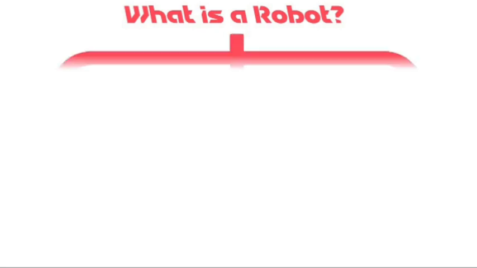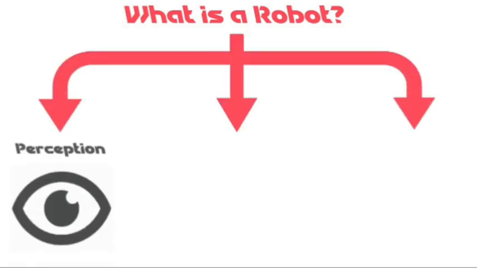What is a robot? Basically, a robot is a thing that has three main functions or features. The first one is something that's called perception, which is basically sensing the atmosphere, looking in the environment and collecting some data, receiving some signals from another robot.